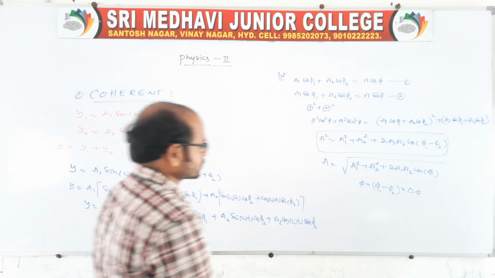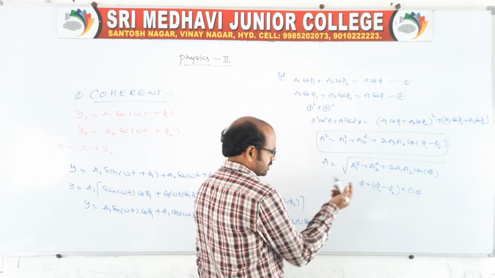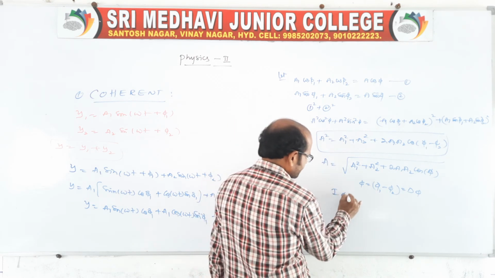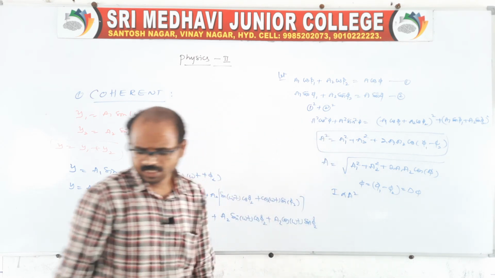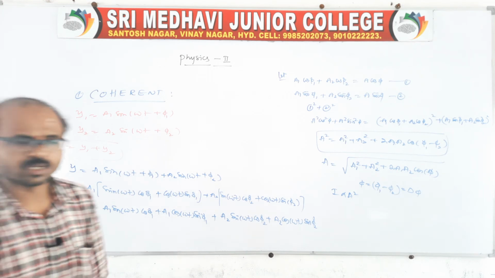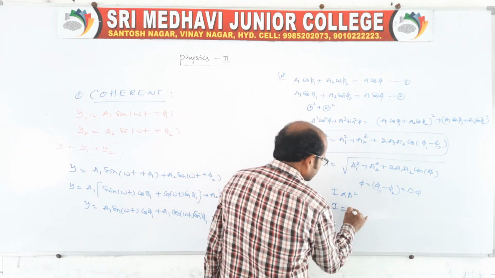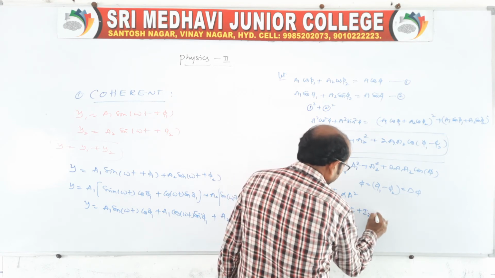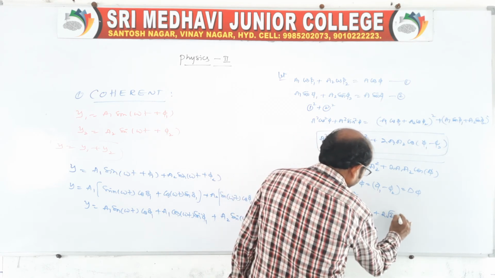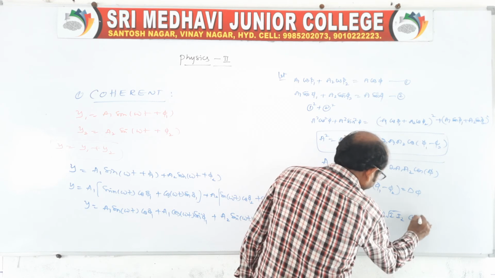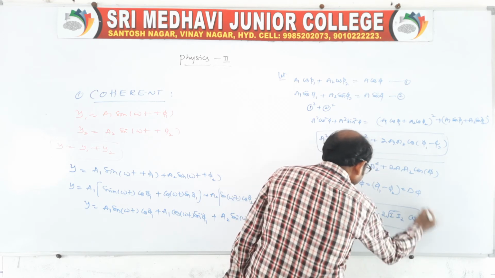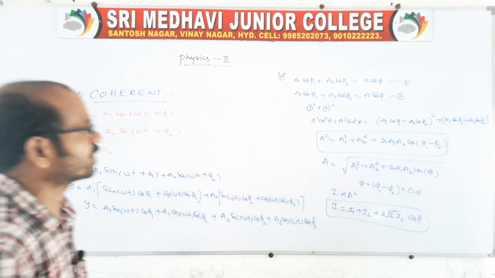Here we can also take, as I told you in the first chapter, that intensity I is directly proportional to the square of the amplitude, a square. So we can say I is equal to I1 plus I2 plus 2 root I1 I2 cos phi. This is related to the intensity and amplitude of coherent waves.